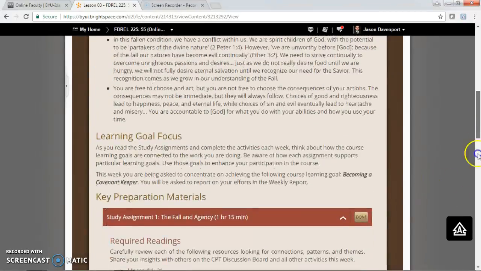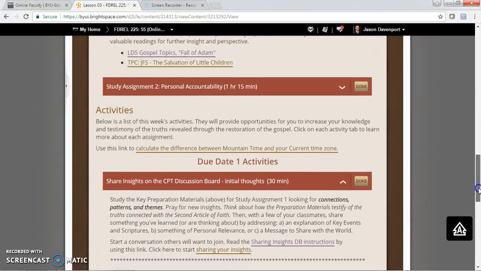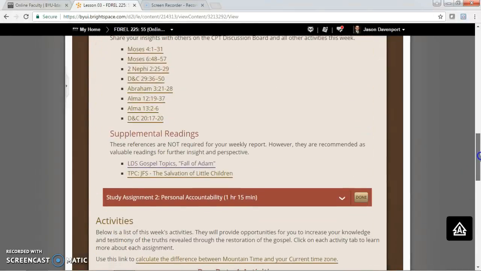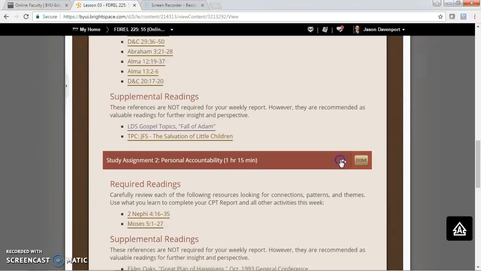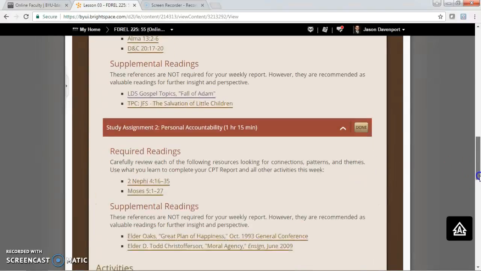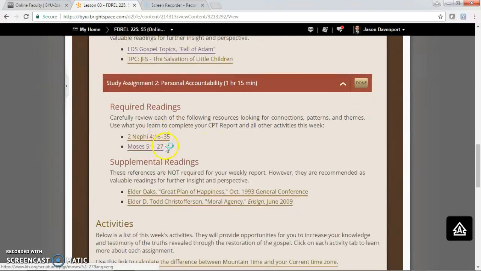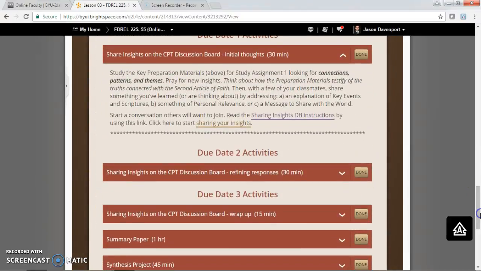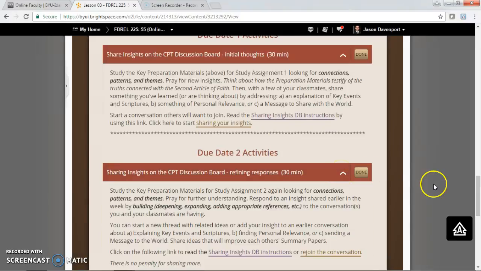So after you're done with this first discussion board, you can start reading the second study assignment. You'll notice there aren't as many required readings there, but the supplemental readings are really awesome to read too, so don't forget about those. They're really great. So then you go back down to the second activities.